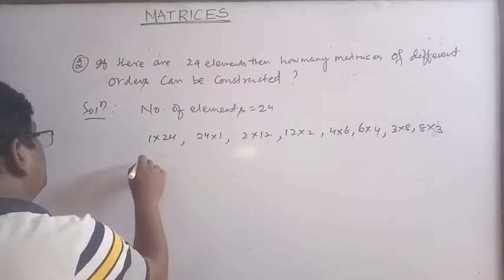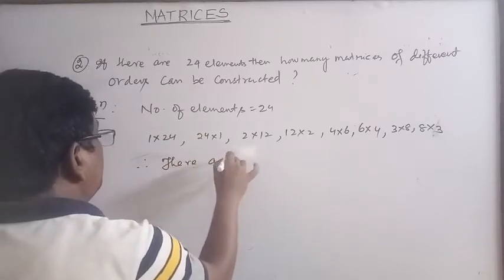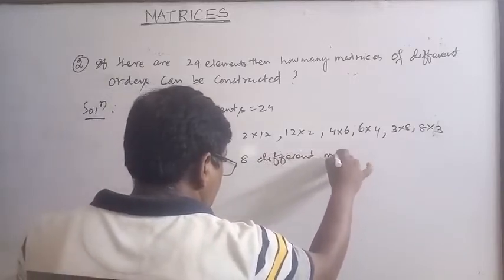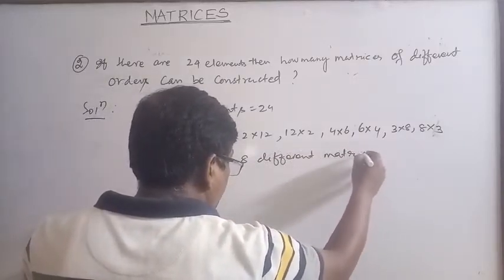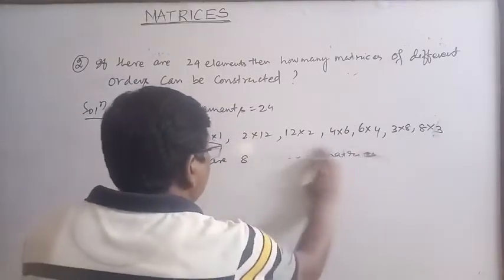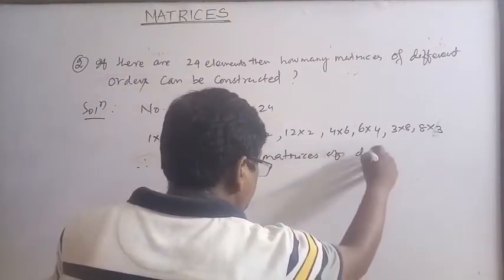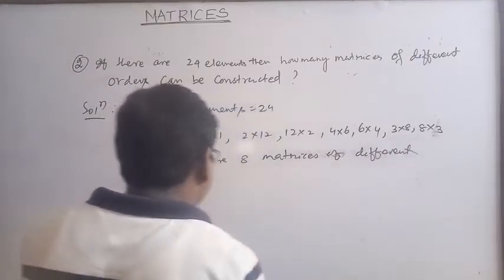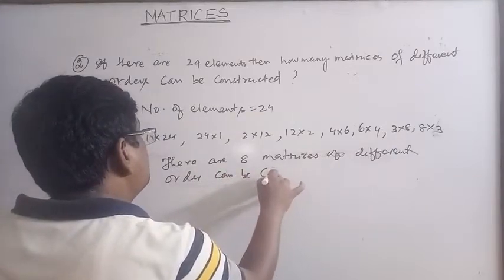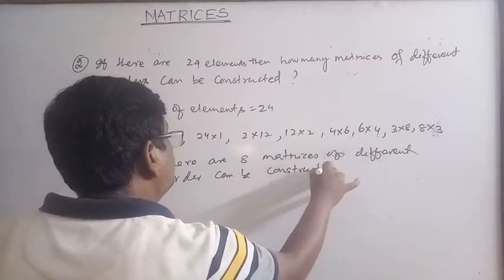So the answer is, therefore, there are 8 different matrices. There are 8 matrices of different order that can be constructed. Clear? Can be constructed. Okay.